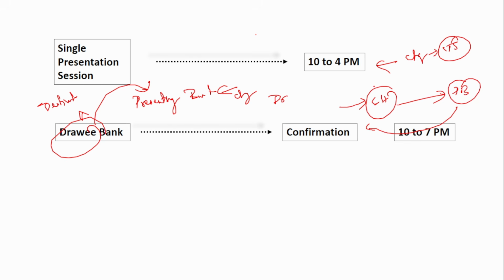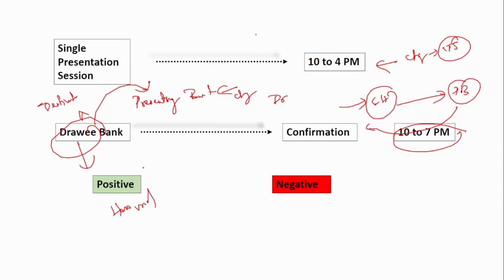The confirmation timing is between 10 to 7 p.m. If it is a positive confirmation, then it means that the check will be honored, that is, there is money in the account, and the settlement will be completed.